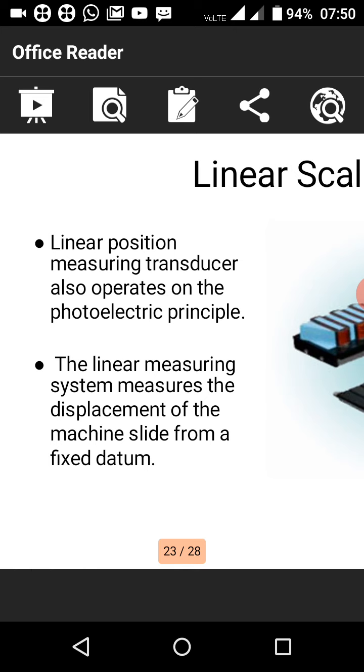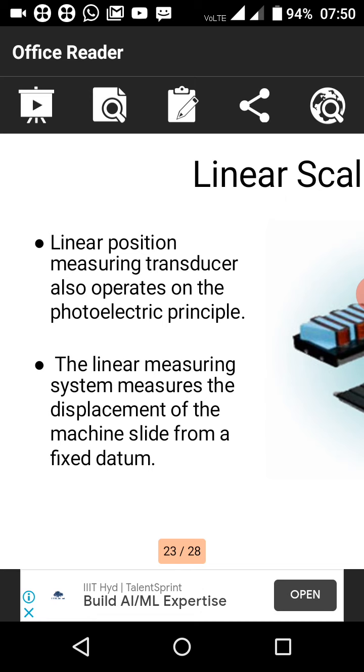The linear scale directly measures the position of the moving element, and consequently reduces errors caused by ball screws. Whatever the position, it directly measures the position of the moving element.